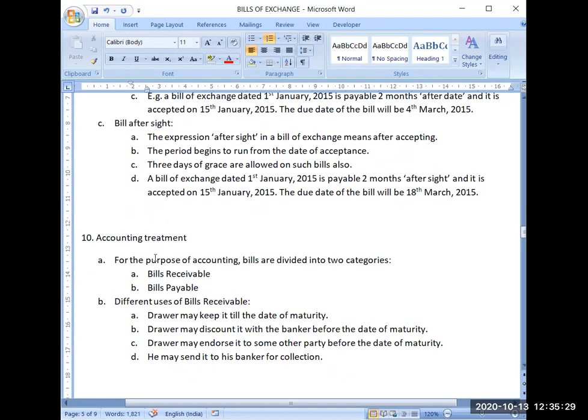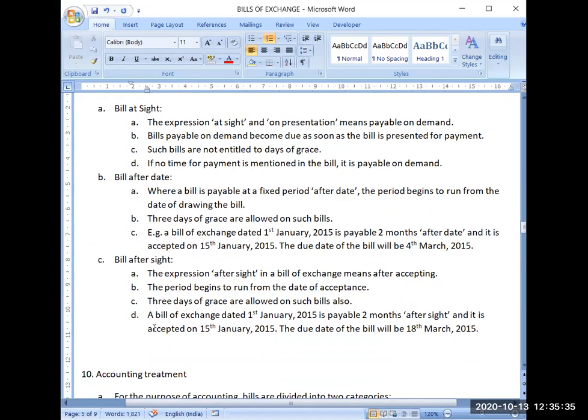Then the next type of bill is bill after sight. The difference between bill after date and bill after sight is only that here you are counting time from the date of drawing of the bill, and here you will be counting the time after the date of acceptance. The expression after sight in a bill of exchange means after accepting. After accepting, you have to give this much time. The period begins to run from the date of acceptance. 3 days of grace are allowed on such bills also. So that's why in this example, the period will be counted from 15th of January. This is the only difference between bill after date and bill after sight.